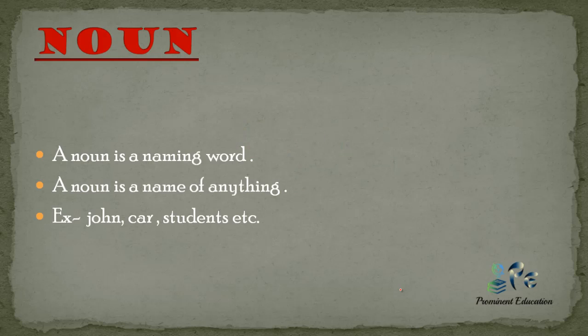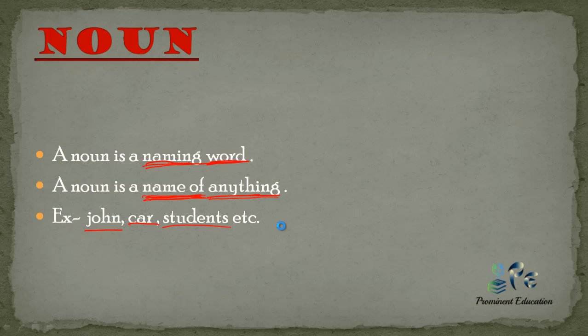Noun. What is noun? A noun is a naming word. Noun is a naming word means whenever a name is given to any word, it comes under the category of noun. A noun is a name of anything or I should say everything. Whatever is present around yourself in your surroundings comes under the category of noun. It could be anything that you can see. It could be anything that you can't see. Everything is noun. Now let's see the example. John, car, students. These are the examples of noun.